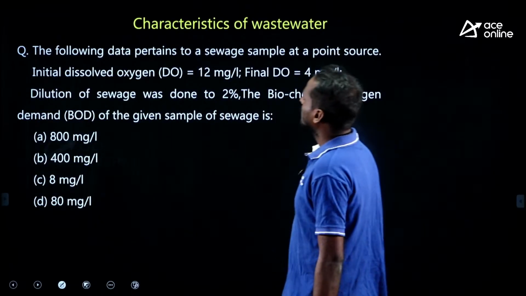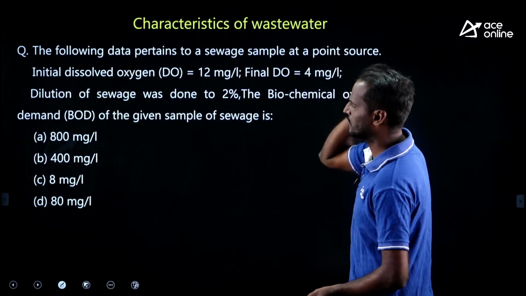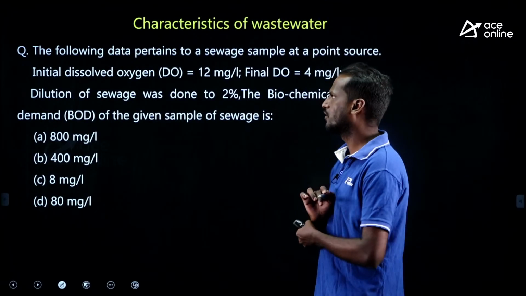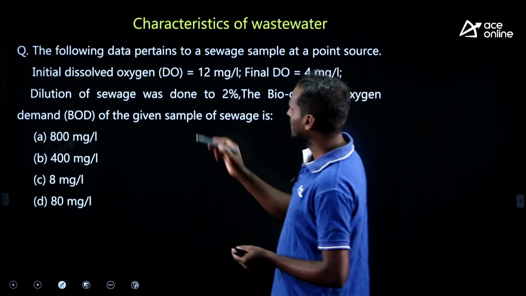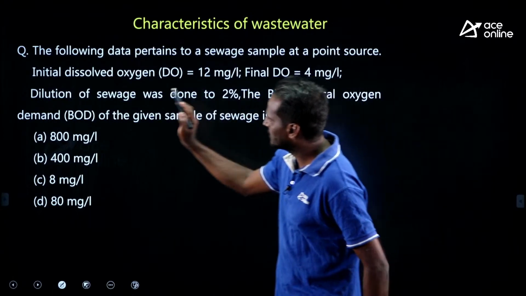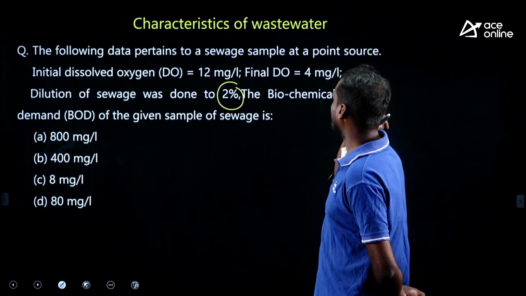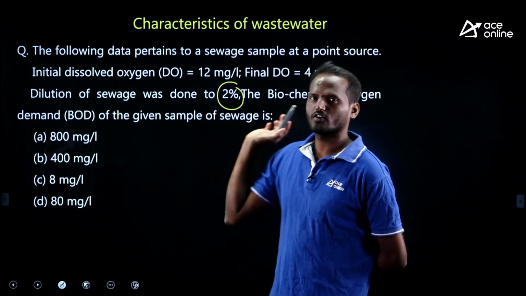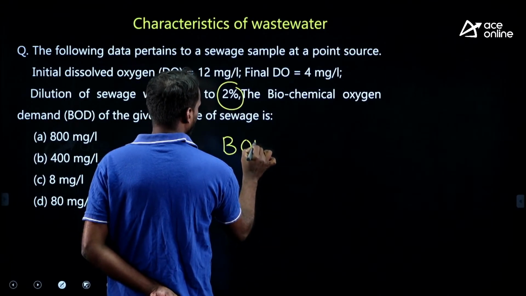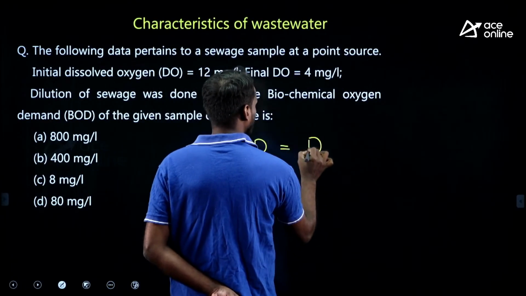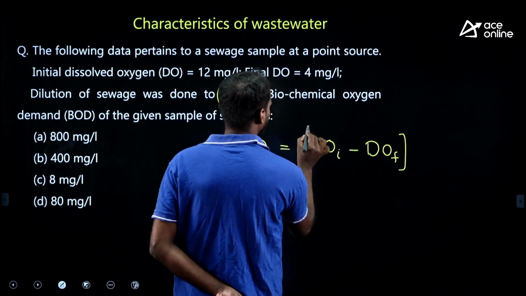Next, look at this, characteristics of sewage. Very simple, straightforward question based on the BOD test. The following data pertains to a sewage sample at a point source. Initial DO is given, final DO is given, the dilution he has given is 2%: initial DO 12, final DO 4. He is asking, the biochemical oxygen demand of the sewage is how much? How can we solve for BOD, my dear? BOD is equal to (DO initial minus DO final) into dilution factor.